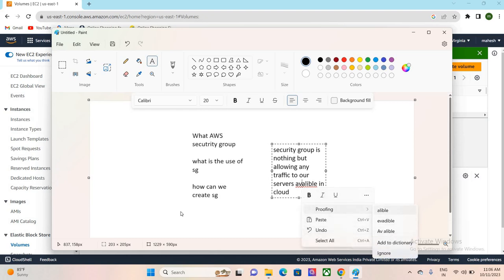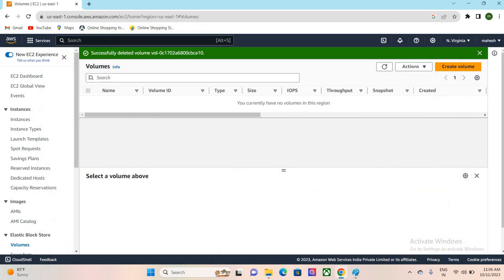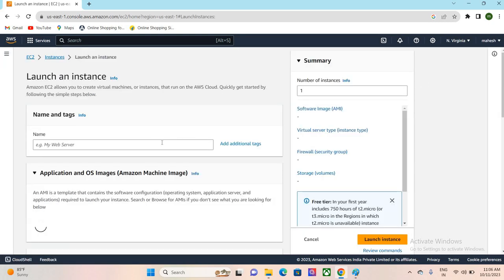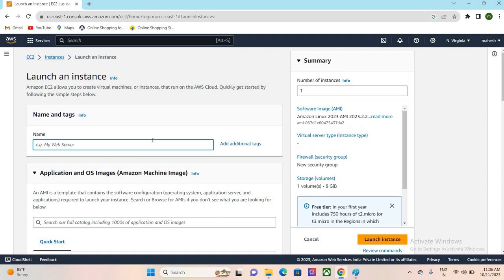Whatever traffic is coming to our EC2 instance or servers, based upon the rules or security process which we have provided, it will allow or deny it.